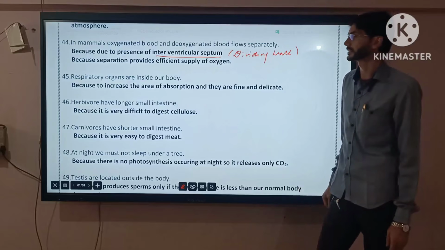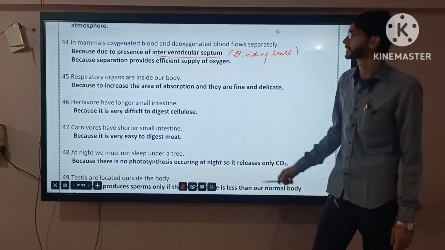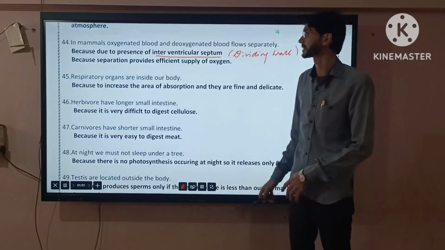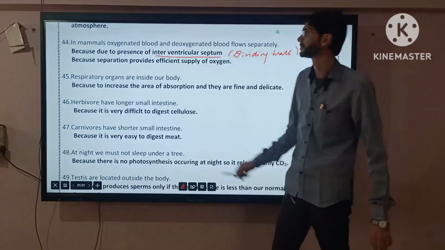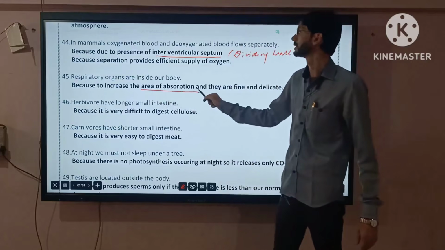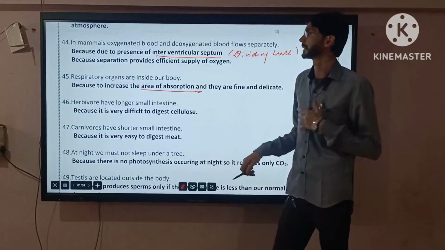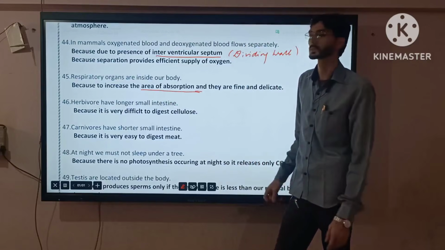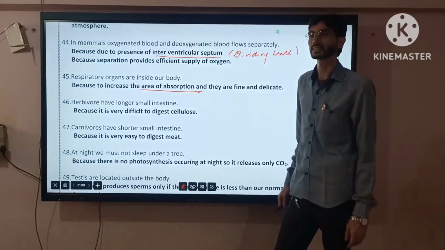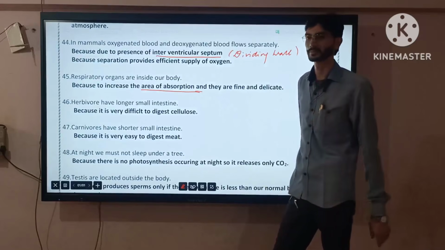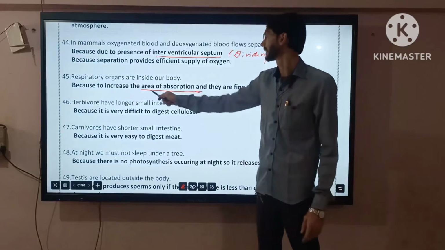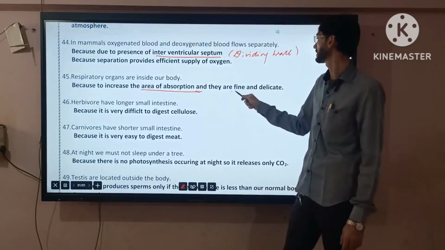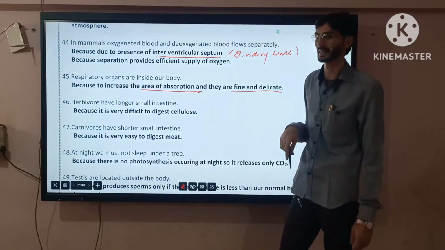Next, respiratory organs are inside our body to increase the area of absorption. Breathing, lungs. Lungs are designed inside, so the area of absorption increases. They are fine and delicate, delicate meaning soft.